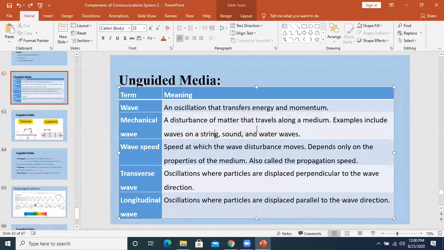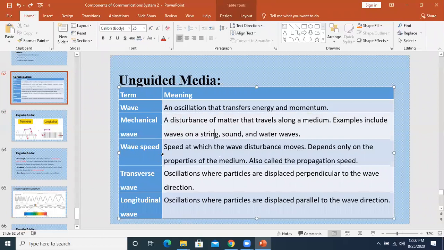A disturbance of matter that travels along a medium; examples include the wave on a string, sound and water. These all are wave types, but right now in our syllabus we are going to discuss only the electromagnetic waves, where we have got radio waves, microwaves and the infrared.